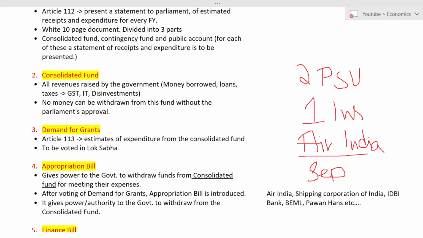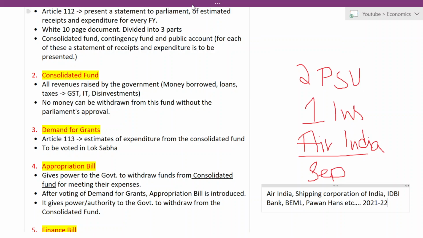Along with Air India, they have also said that Shipping Corporation of India, IDBI Bank, Container Corporation of India, DEML, Pavan Hans, Neelachal Ispat Nigam Limited, and many more are going to get disinvested this year, that is 2021-22. But I told you, two PSUs and one insurance company are going to get disinvested in the next year.